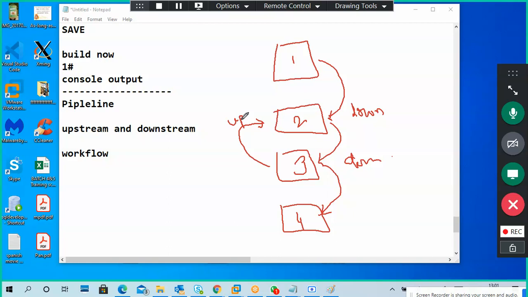Okay, its starting point is Nasik, for example. It is starting and it flows down. Same concept. Up means the previous project, and down means the next project. So for the first one, the second one is down, and for the second one, the third one is down. Up means the previous one. This is upstream and downstream.